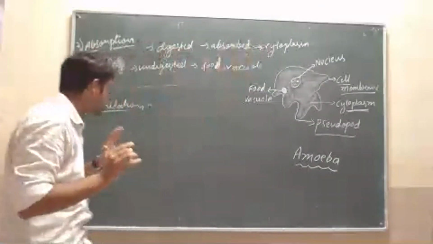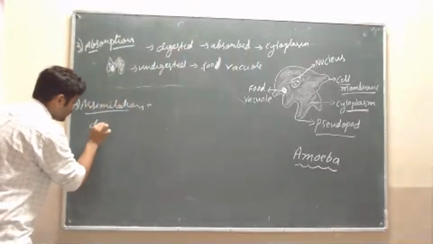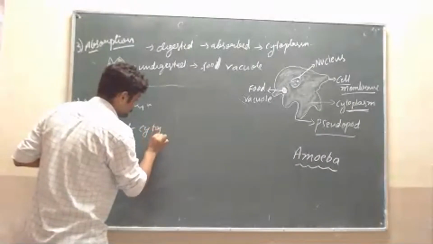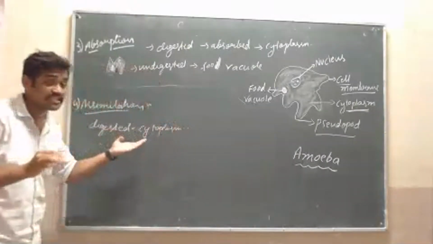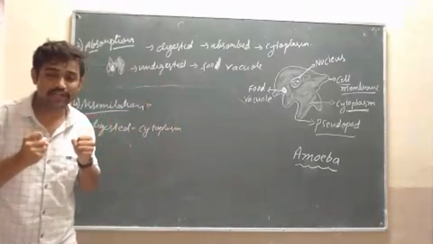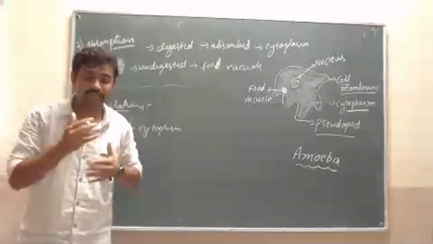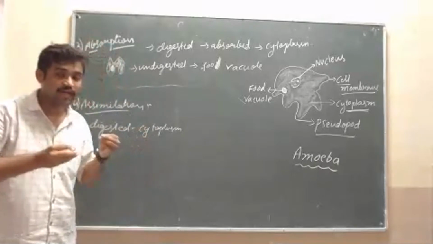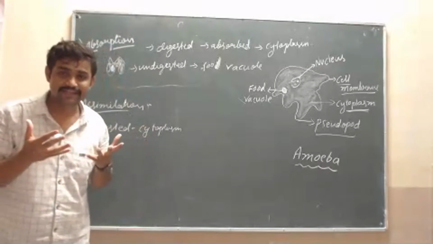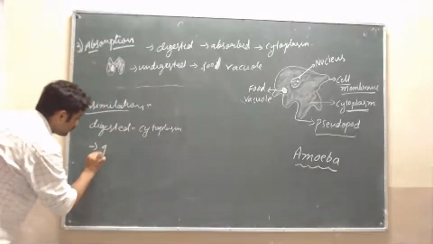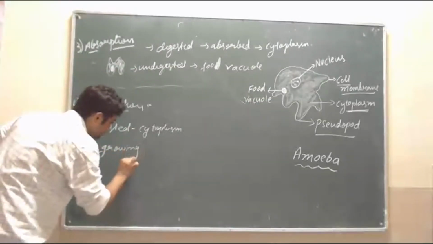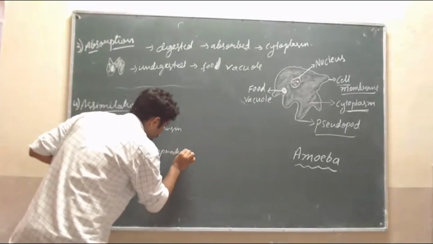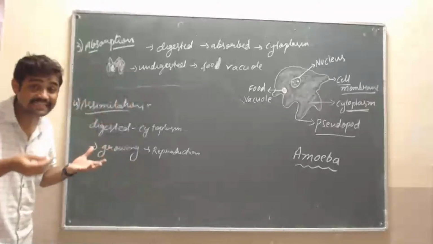Okay, see, the digested food in the cytoplasm will be helpful for metabolic activity and movement as well as multiplication. What is multiplication? Nothing, that is reproduction. This food will be helpful for reproduction, and growing, as well as getting energy.